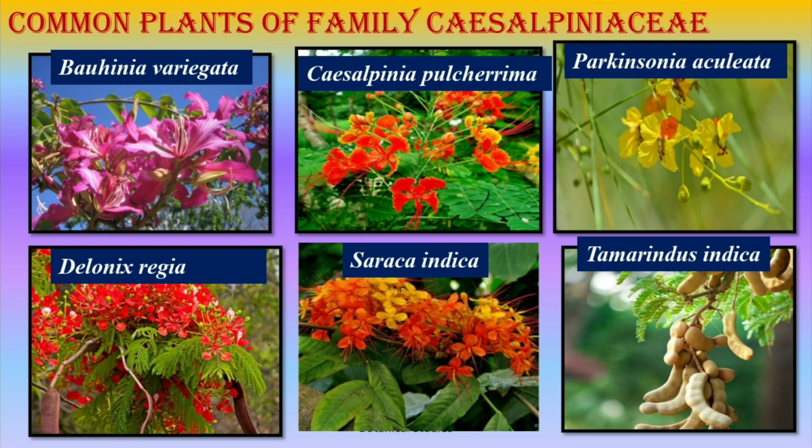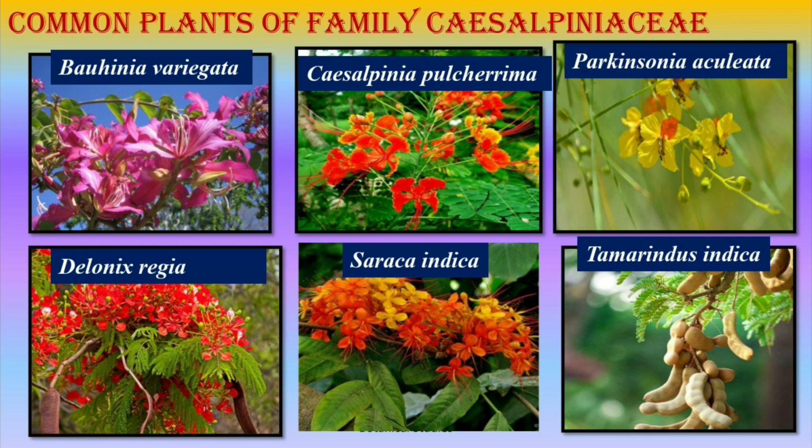Common plants of the subfamily Caesalpiniaceae. Bauhinia variegata, that is Kanchan. It is an ornamental plant with beautiful flowers and bilobed leaves. Caesalpinia pulcherrima, that is peacock flower or shankasur. It is cultivated plant in the garden. Parkinsonia aculeata, that is Vilayati kikar. It is a large shrub or a small tree with yellow scented flowers.